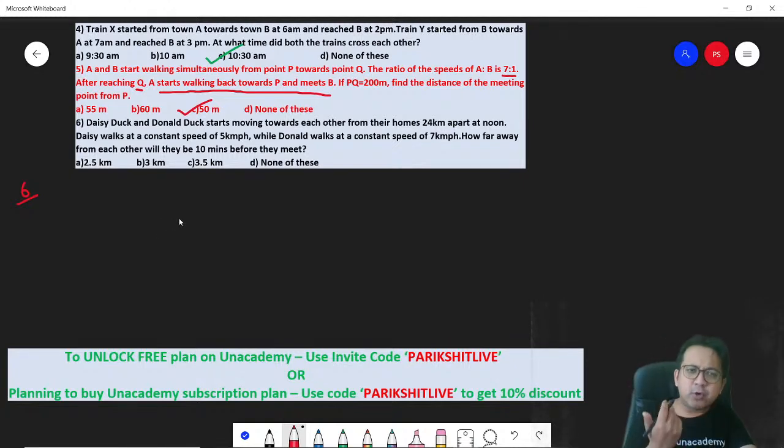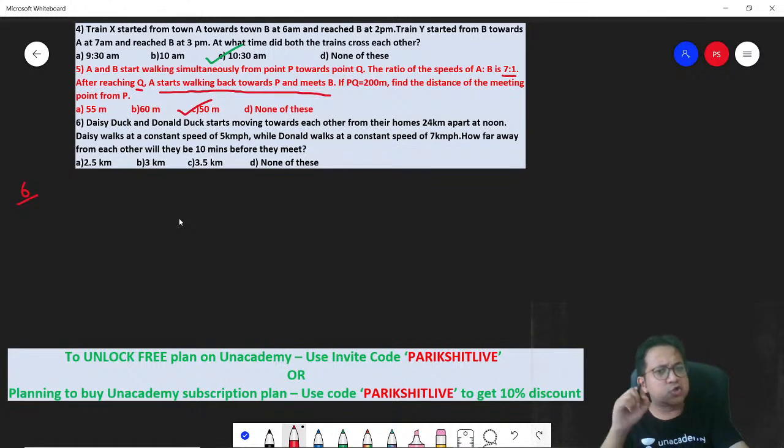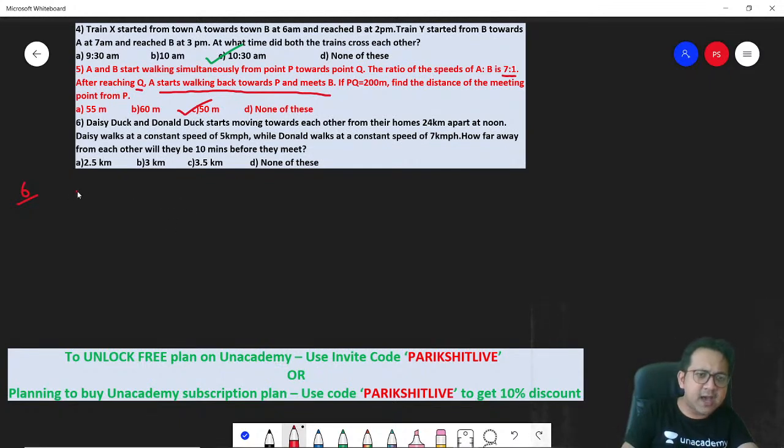So we are doing questions today which are conceptually similar. But if you are able to apply it, you'll be able to solve any question from time and distance in your NMAT. Let's have a look. The total distance between the two places is 24 kilometers.